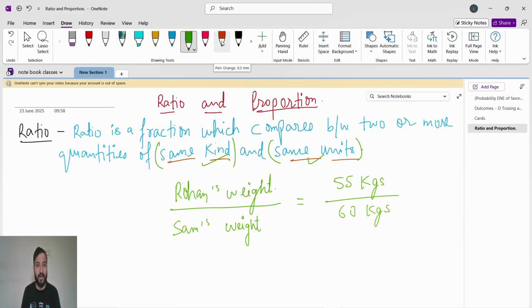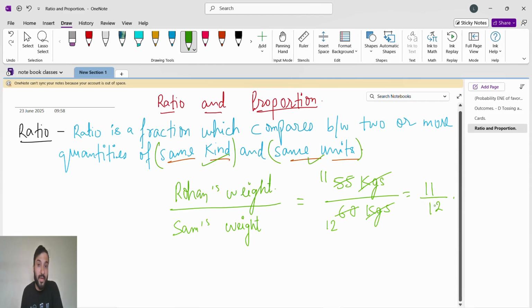The reason behind same kind and same unit is that kg will get cancelled and we will get 55 by 60. But the ratio is not 55 by 60, we have to simplify. 55 divided by 5 is 11, and 60 divided by 5 is 12. So 11 by 12 is the ratio. So Rohan's weight to Sohan's weight is 11 by 12. So ratio is nothing but a fraction.